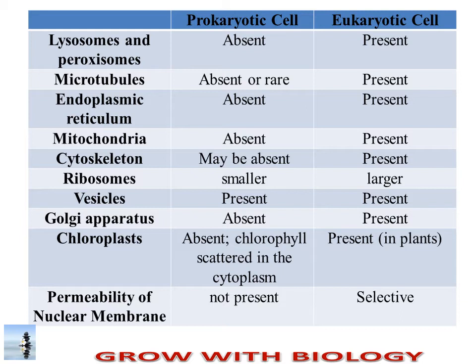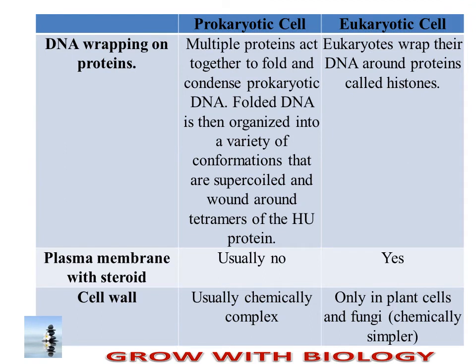If we talk about the permeability of the nuclear membrane, it is selectively permeable in eukaryotic cells, whereas this permeability is not present in a prokaryotic cell. Now, DNA wrapping on proteins. Eukaryotes have a larger amount of DNA, so the length of eukaryotic DNA is large and it cannot easily fit into the nucleus. So to reduce the space it occupies, it has to wrap around proteins known as histone proteins. Histone has different conformations. It is a polymeric protein.